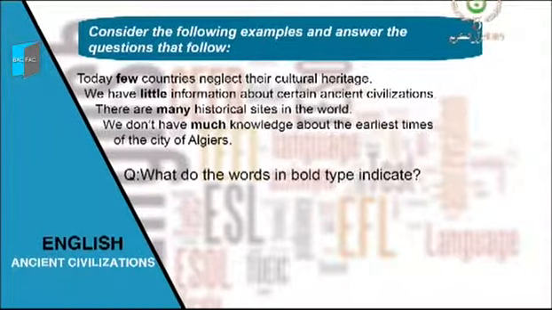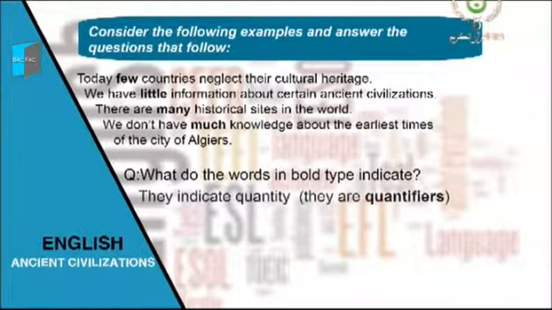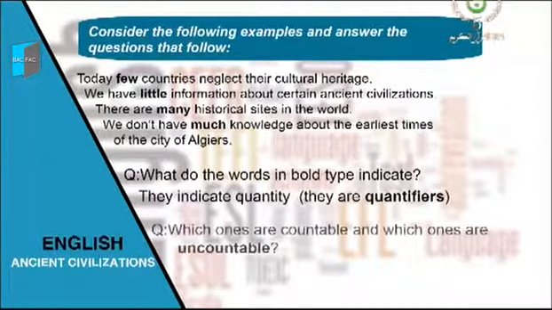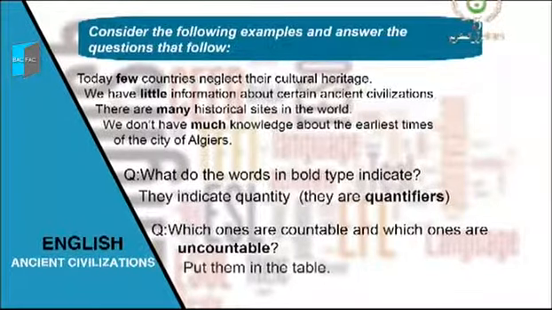What do the words in bold type indicate? Good. They indicate quantities, so they are quantifiers. Now focus on the underlined words that come just after. Which ones are countable and which ones are uncountable? Complete the table, please.